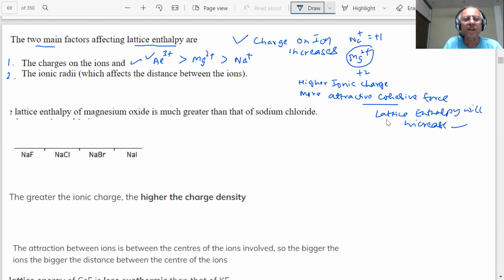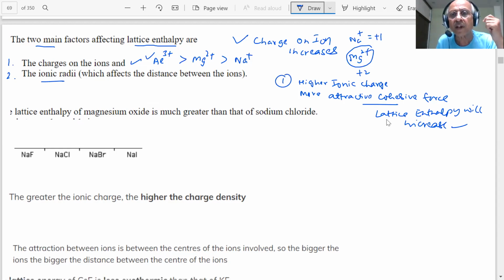That is the first thing. Second, I'm saying ionic radii. What do you mean by ionic radii? Every ion has a radius because you are assuming ions are spherical in shape. The smaller the radii, the closer the ions, and the stronger the cohesive force.